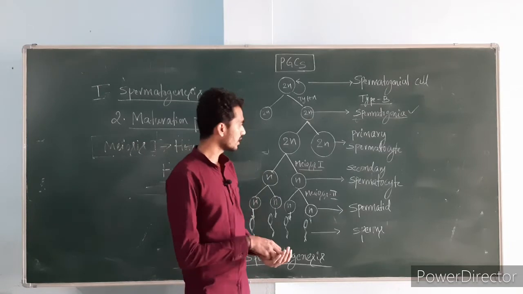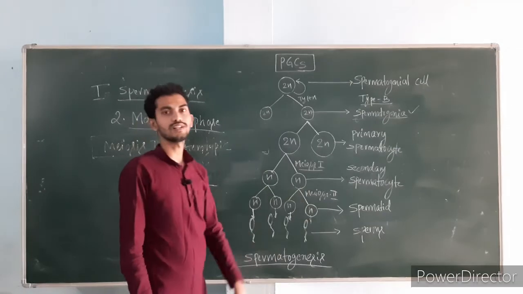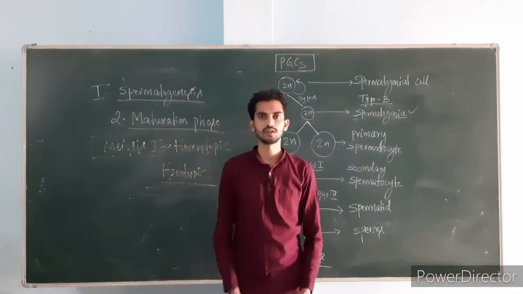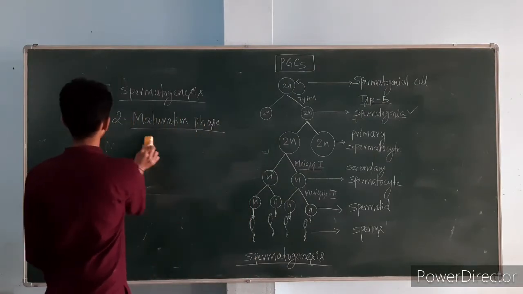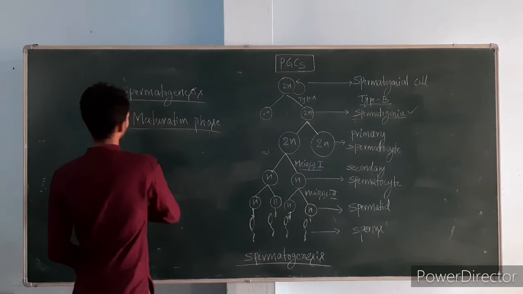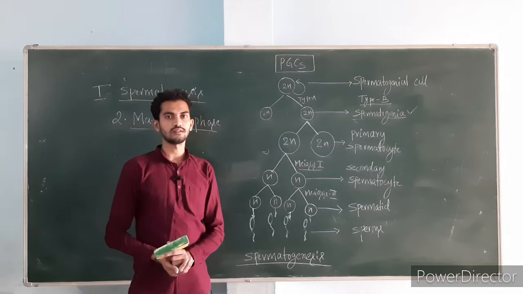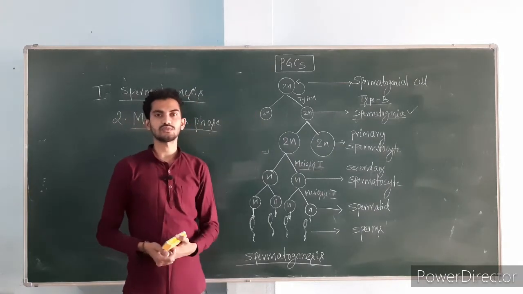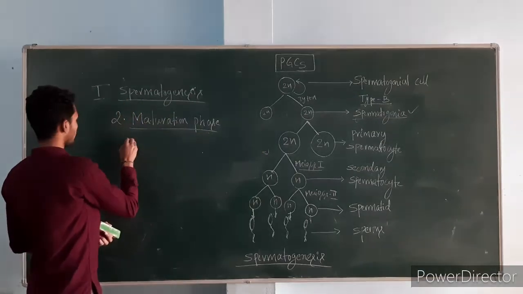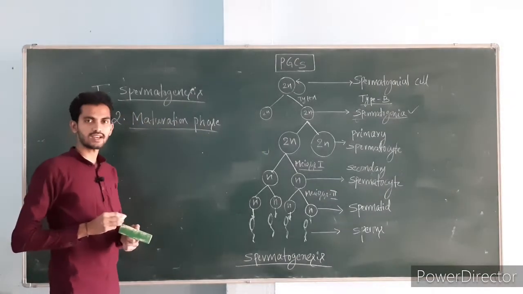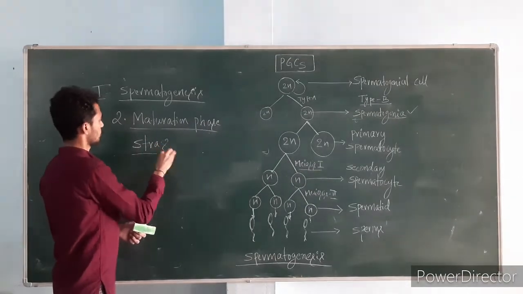spermatocytogenesis. And a very important thing you should note: when will the meiosis start in males? Very important. When will the meiosis start? Only when the male attains puberty. Until puberty, what happens to the spermatogenesis process? Until puberty, this meiosis is down regulated by a specialized transcription factor called STRA8 transcription factor.